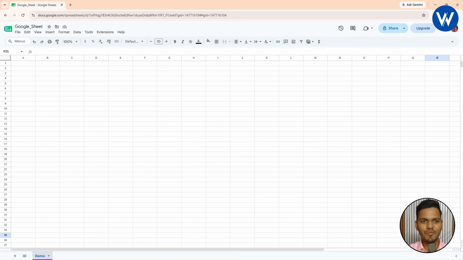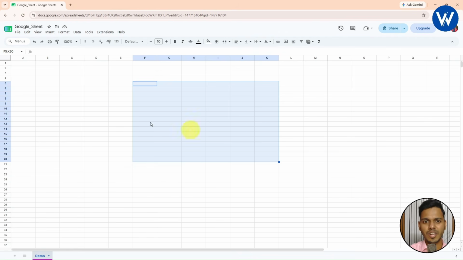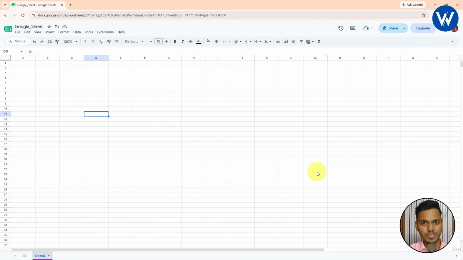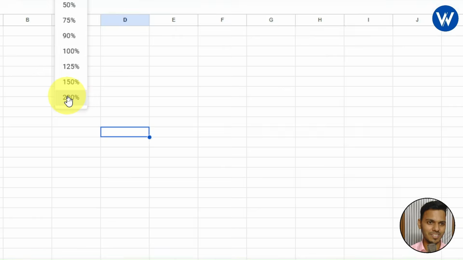Now let's see how we can enter the data. So first, I think most of you already know these are known as cells, right? And these are known as range. The collection of cells is known as a range. Now let me show you guys how you can zoom into Excel. So basically how you can zoom into this Google Sheet. It is very simple. There is one icon available. With the help of this option, I will simply expand this, and you need to simply click on 200%, right?